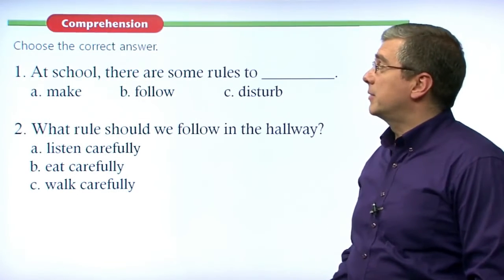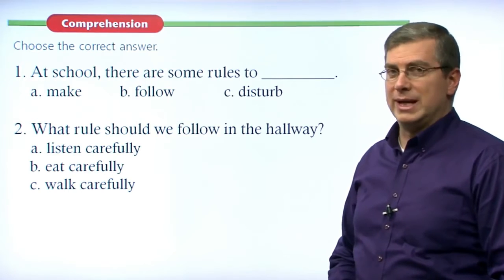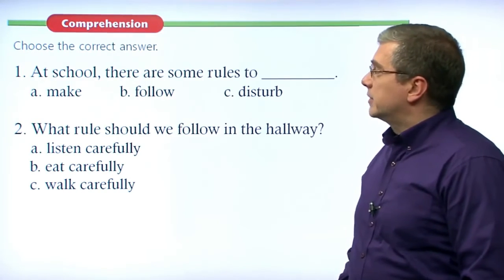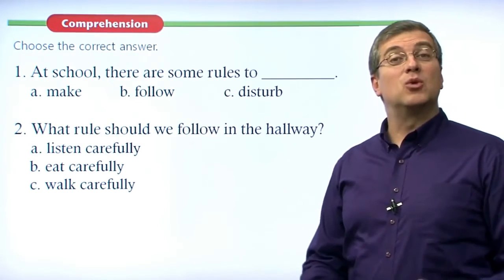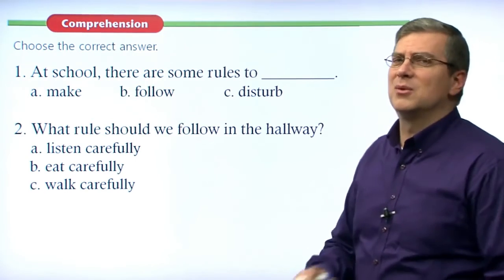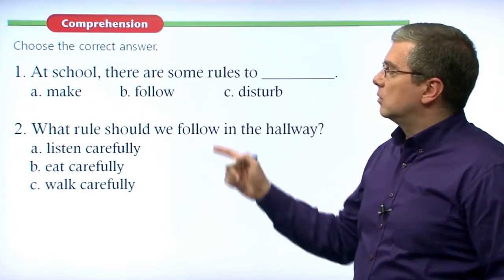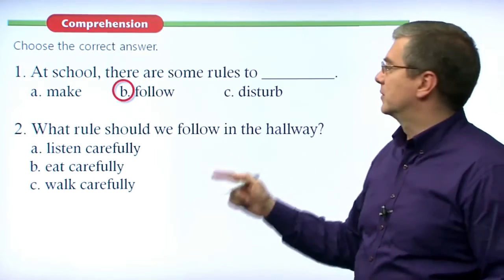Okay, now let's talk about the reading comprehension questions. How well do you remember the reading? Let's look at number 1. At school, there are some rules to what? To make. So should we make rules at school? The rules are already there. They've already been made. We don't really go to school to make rules. When we're at school, we follow the rules. We don't make the rules, we follow the rules.